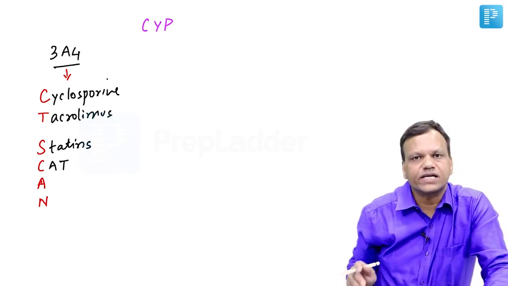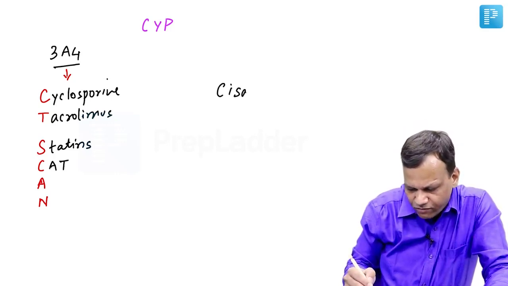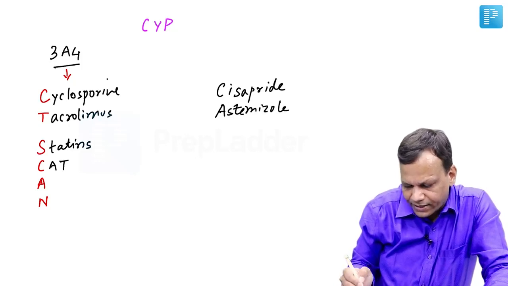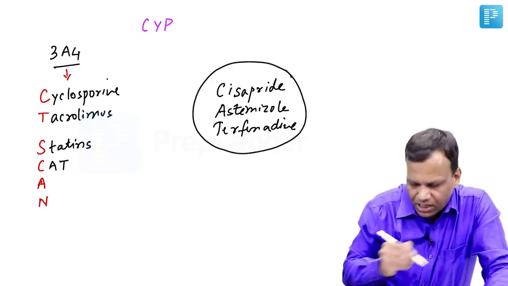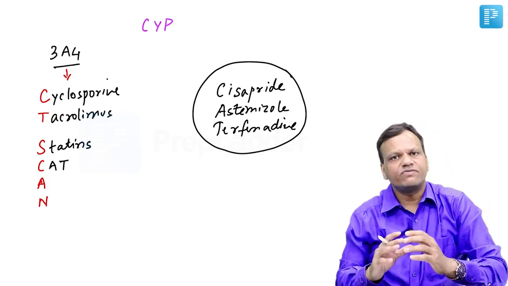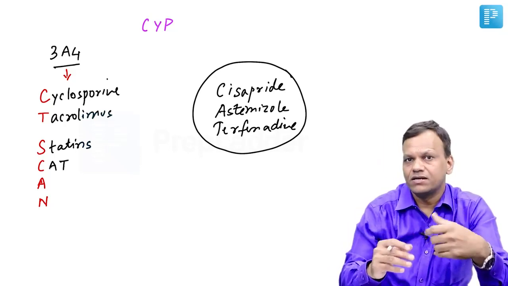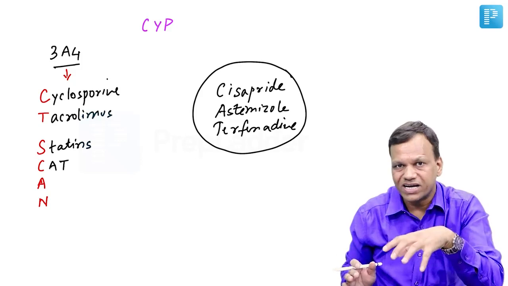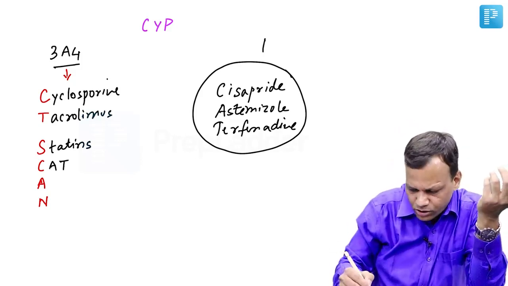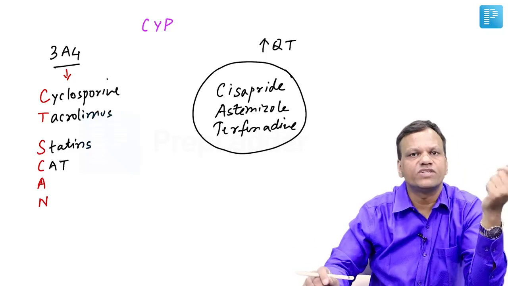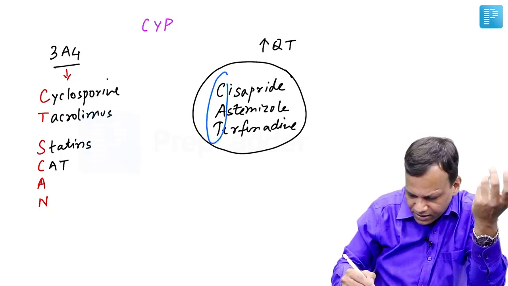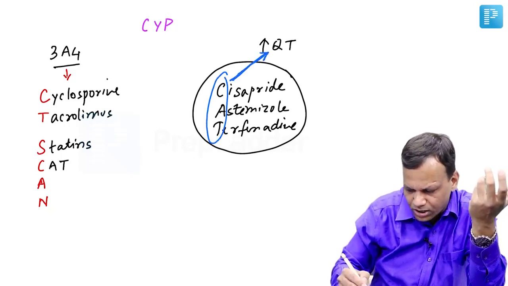Then on C we have three drugs. We remember them as CAT drugs, that stand for cisapride, astemizole and terfenadine. So CAT drugs, all these drugs are metabolized by CYP3A4. And if we give them with enzyme inhibitors like erythromycin, they can lead to drug interactions. The most important, erythromycin like drugs will inhibit their metabolism, that will lead to toxicity. What they do in toxicity, they cause QT prolongation, which can lead to an arrhythmia called torsades de pointes. And you can remember this fact as CAT is cute. So CAT drugs cause QT prolongation.